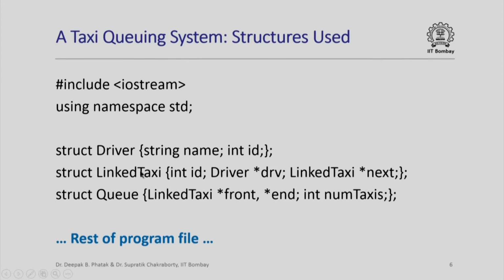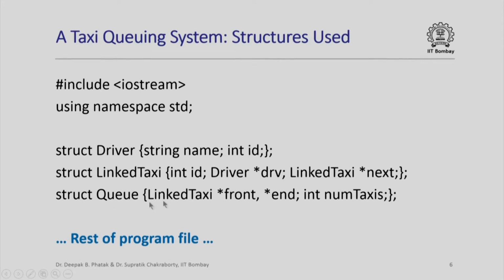A linked taxi is a structure which has three members. It has the ID of the taxi, which is of integer type. It has a member drv which stores a pointer to an object of type driver, which basically stores the details of the driver for the taxi. And we also have a member next which points to the next linked taxi in the queue. So the type of next is really a pointer to the same structure, linked taxi.